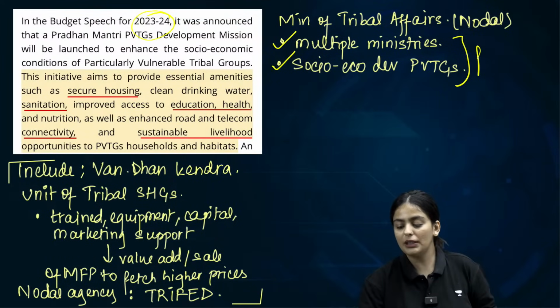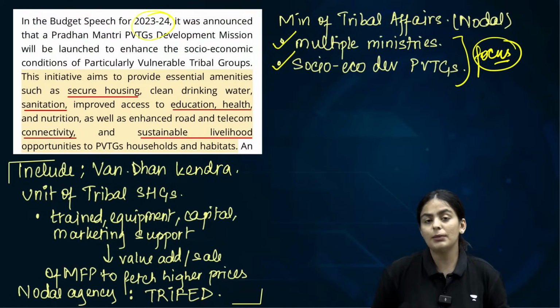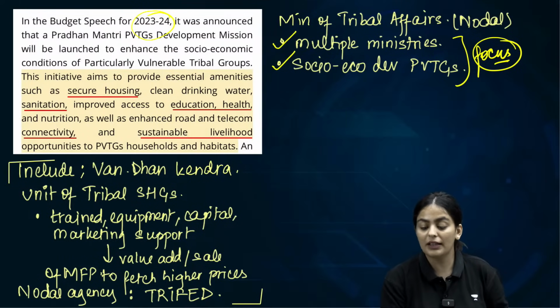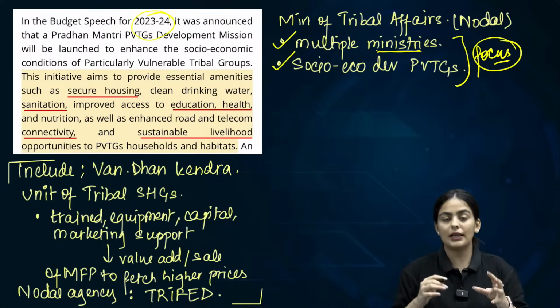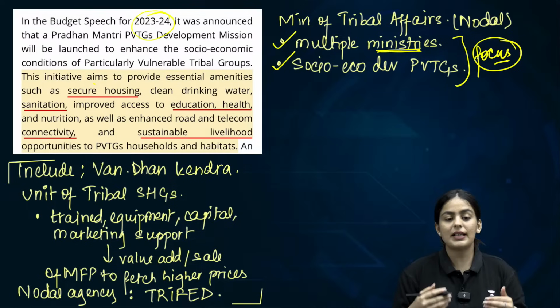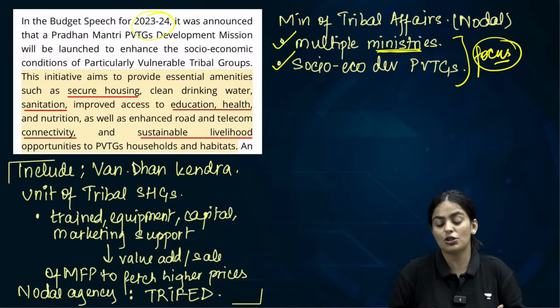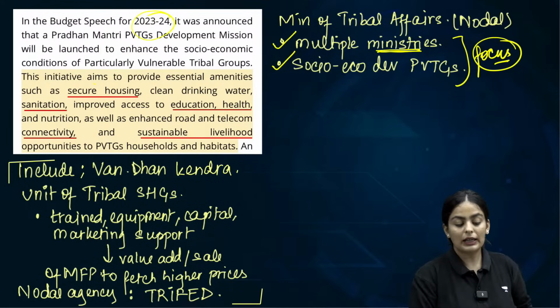So even though the Ministry of Tribal Affairs is the nodal ministry, there are other ministries which are participating. In fact, 9 ministries are participating. What are they wanting to do in the areas of PVTGs? Provide them with secure houses. So for example, your Pradhan Mantri Awas Yojana will be extended and implemented very well with a lot of focus in those areas. Clean drinking water, sanitation, education.